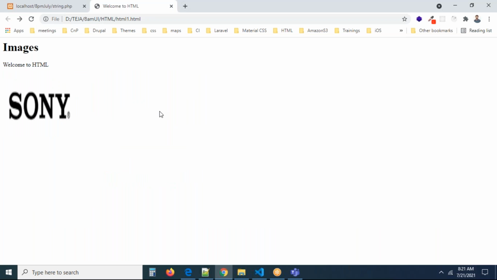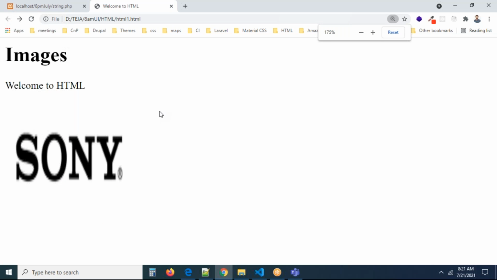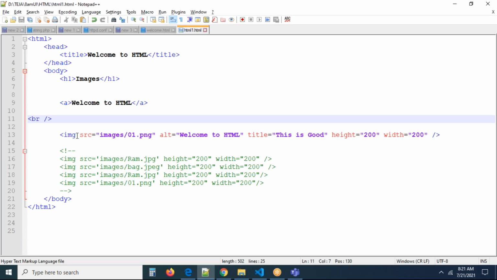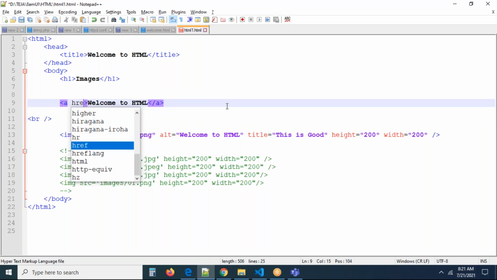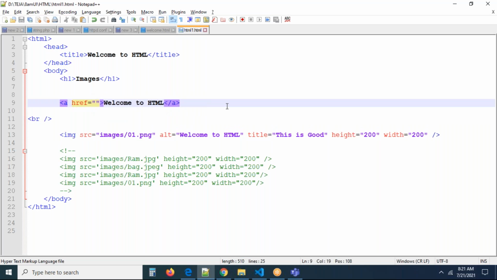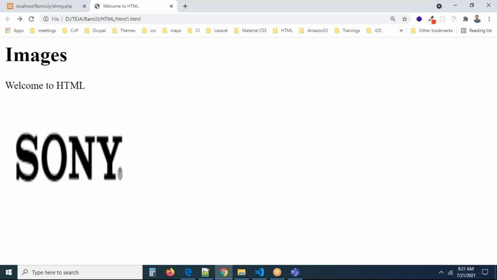Can you see that the HTML element is displaying? This is exactly welcome to HTML. It looks like plain text, right? Now I'm just going to add an attribute. Try to see what that attribute is: href is an attribute. I'm refreshing the page. This is what we see by default.